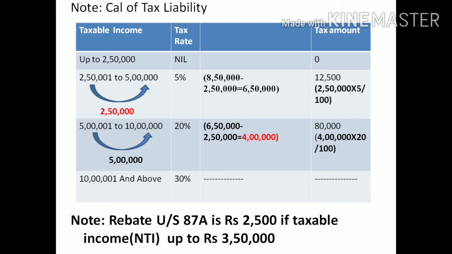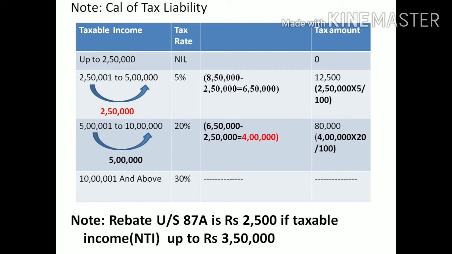Okay, I told you how to calculate tax under the slab rate. First, take the exemption. How much is the exemption? 2 lakh 50,000. After taking the exemption, if an amount is available, on that we calculate the tax liability on the basis of slab rate. So total 8 lakh 50,000 minus the exemption 2 lakh 50,000. The remaining amount is 6 lakh. Yes, we have income after claiming the exemption also, 6 lakh 50,000. Okay, this amount is liable for payment of tax on the basis of slab rate.